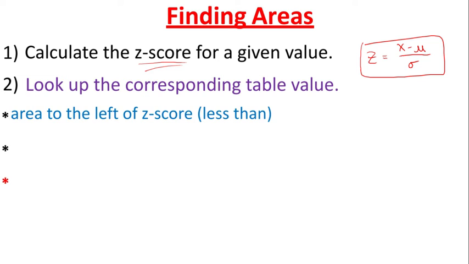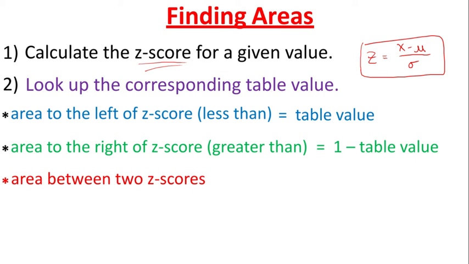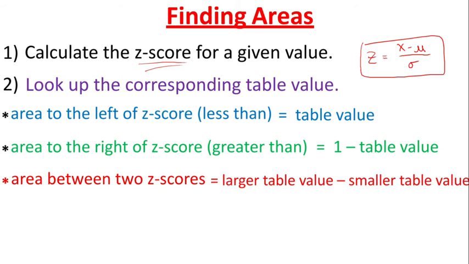If we're looking for the area left of the z-score, generally it's a less than problem, we're just going to take whatever that table value is. If we're looking for the area to the right of the z-score, generally a greater than or equal to problem, it's going to be 1 minus the table value. And if it's an area between 2 z-scores, we're going to do the larger table value minus the smaller table value. Because remember, these table values show you the area to the left of that z-score.